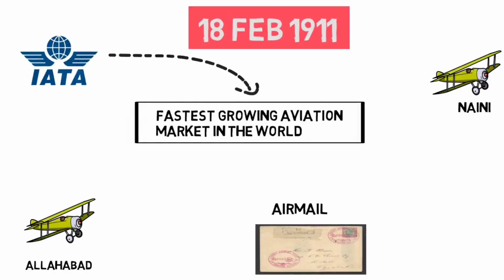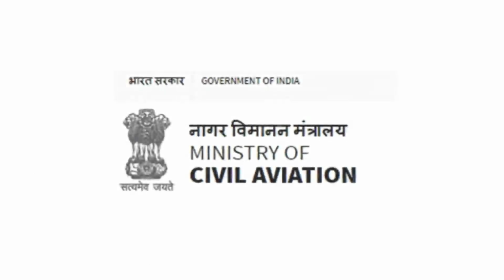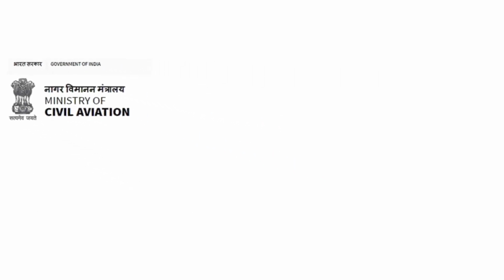Now what is IATA? IATA is the International Air Transport Association. Basically, this was created for the world airlines, where, if I tell you in simple words, it creates a forum for fixing the price. But not only the fixing of the price, they also set various standards for the world airlines. The civil aviation sector of India is under the control of the Ministry of Civil Aviation.